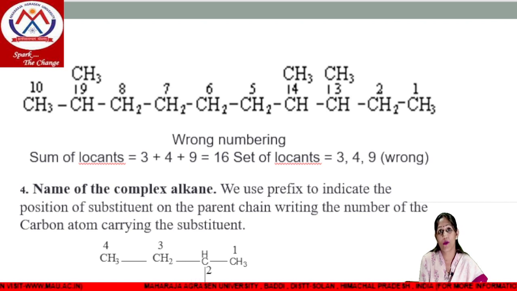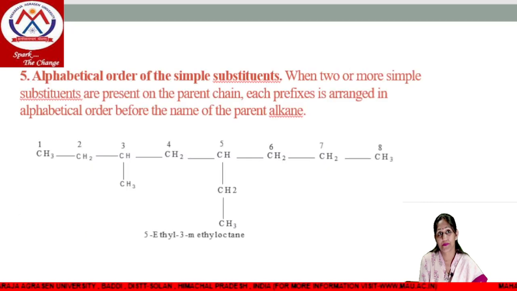Next is the naming of complex alkanes. In this, we will use prefix to indicate the position of the substituent on the parent chain, that is, the carbon atom carrying the substituent. Next, alphabetical order of the simple substituents. When two or more simple substituents are present on the parent chain, then each prefix will be arranged in alphabetical order before the parent alkane.